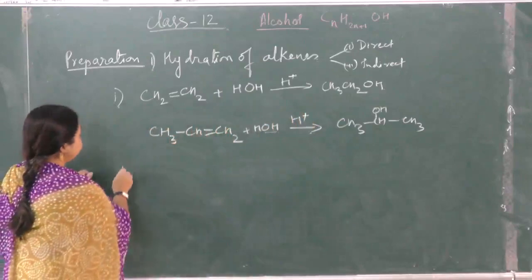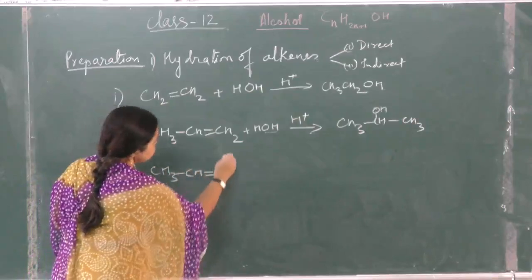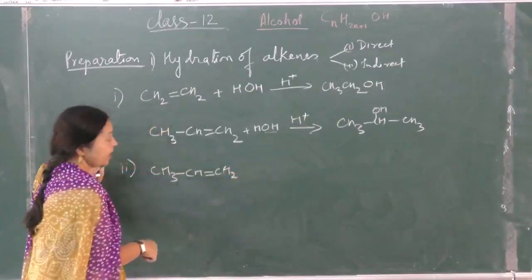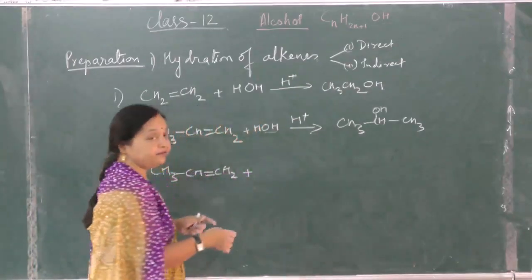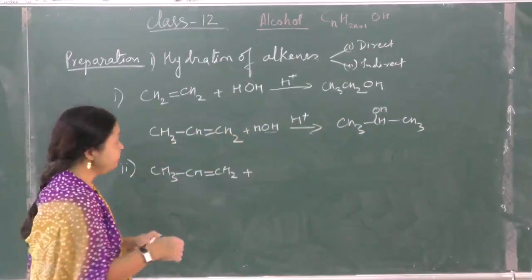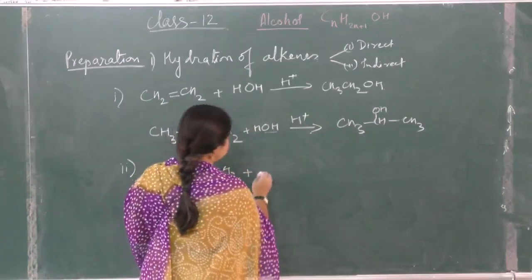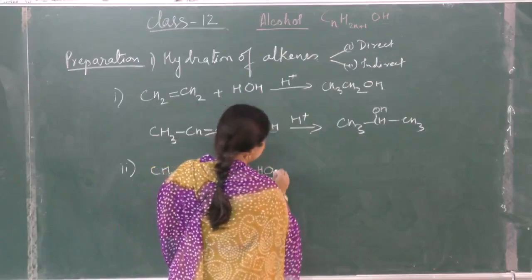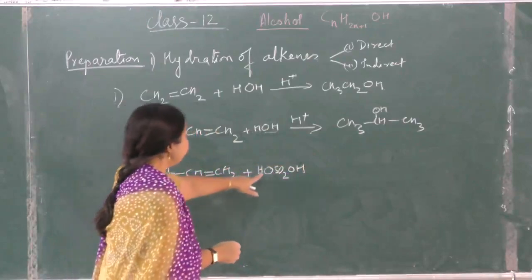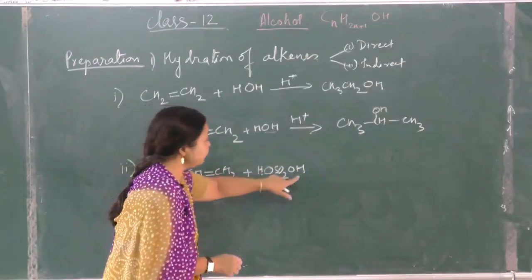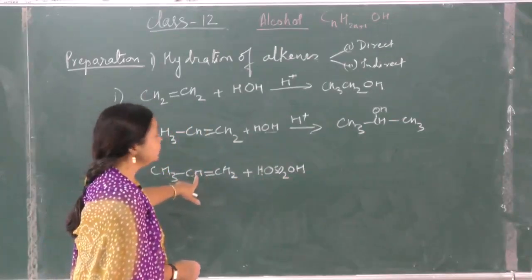Another is indirect combination. Indirect method is, we will take this example only, CH3CH=CH2 plus sulfuric acid. Indirect method means first a hydrogen sulfate will be formed and then that on hydrolysis will give the alcohol. The hydrogen adds up to this and the negative part of the addendum adds up to the carbon involved in the double bond which contains less number of hydrogen.